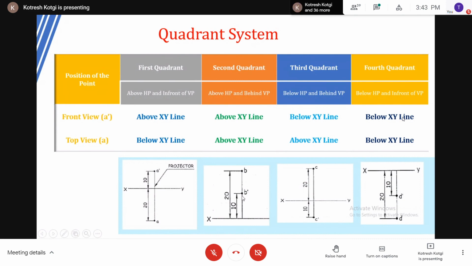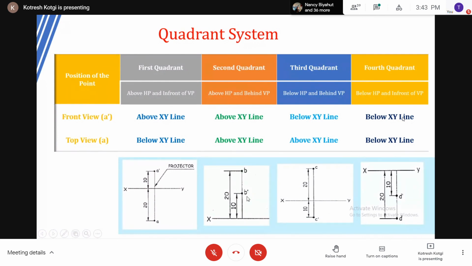If both the dimensions are the same, B and B dash will overlap, right? In that case, which one will you write in the bracket? For the second quadrant, assume one dimension is 10 and the other dimension is 20.